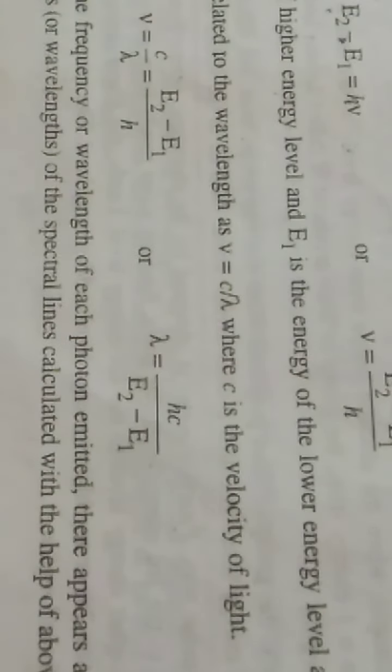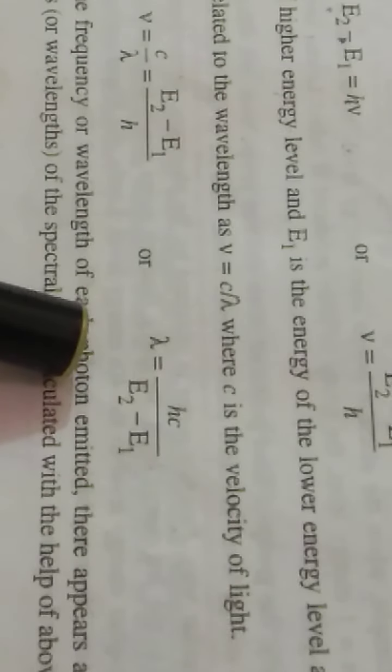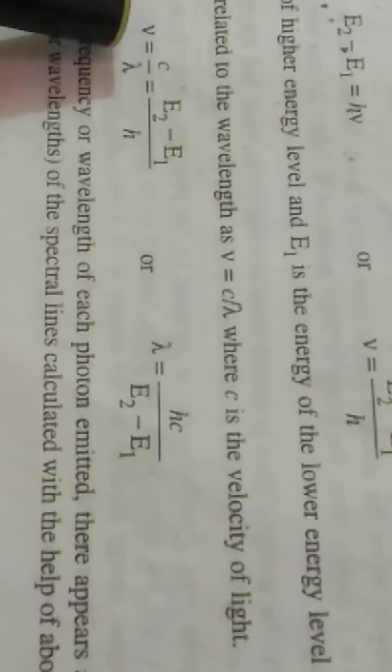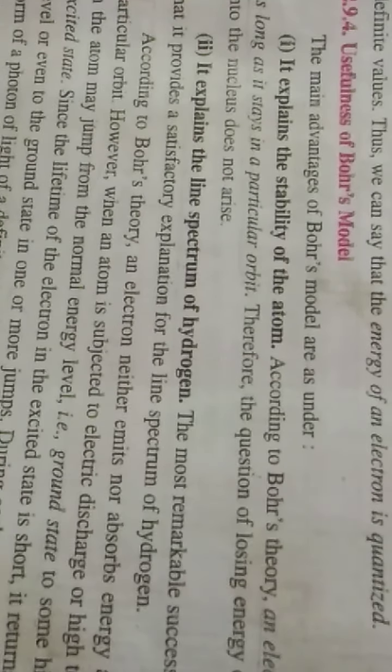So this is how we can tell the wavelength of the photon emitted when an electron jumps from lower energy state to higher energy state, or what is the frequency of the radiation that is emitted, or the frequency of the photon that is emitted whenever an electron jumps. So the second one is it could explain the line spectrum of hydrogen, and the first one is it explains the stability of the atom. Okay children, so these are the two usefulnesses of Bohr's model.